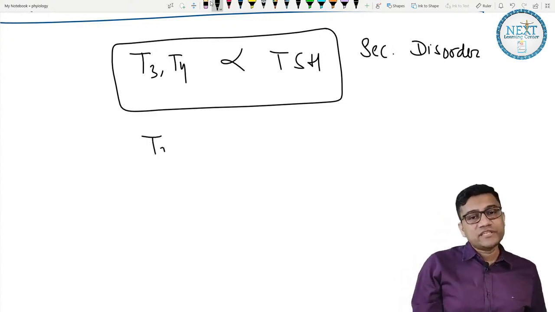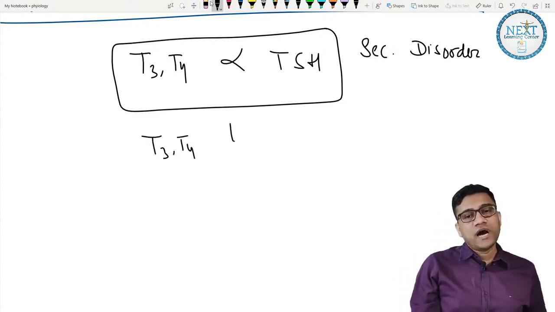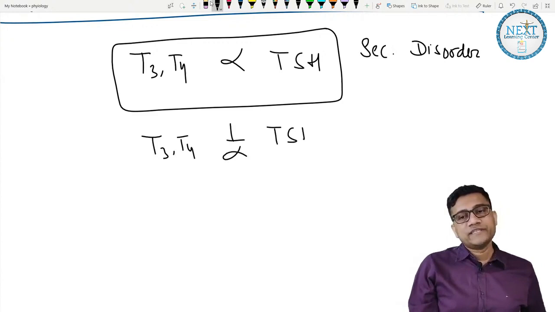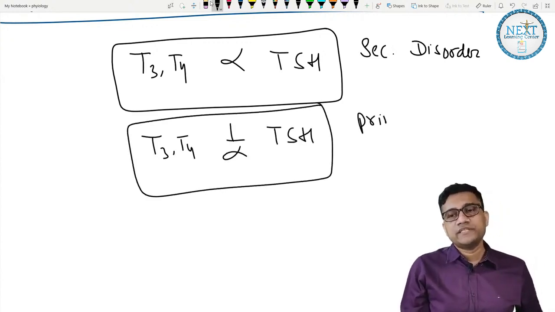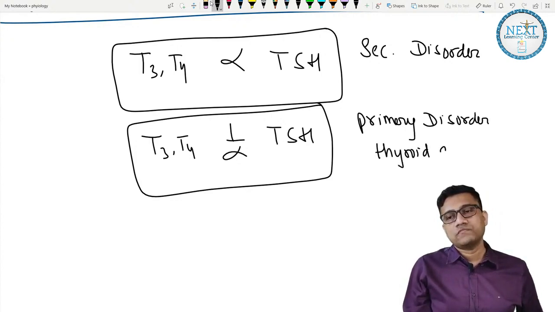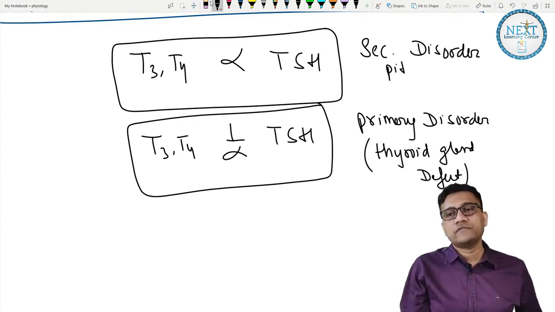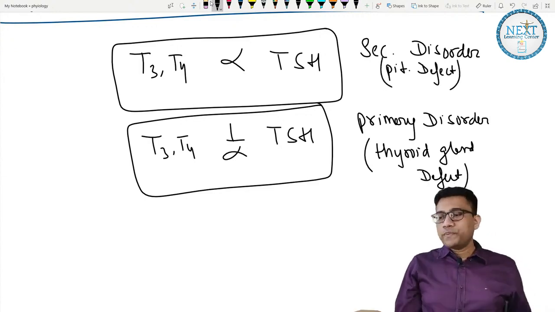But if T3 T4 levels are opposite of TSH, then it is primary. That is a thyroid problem, primary disorder. And here it is a pituitary defect. I hope it's clear now.